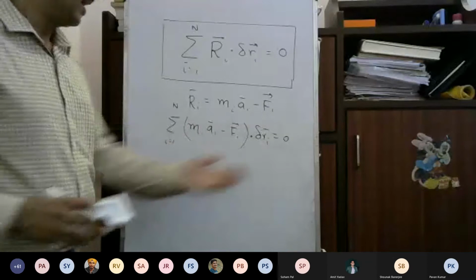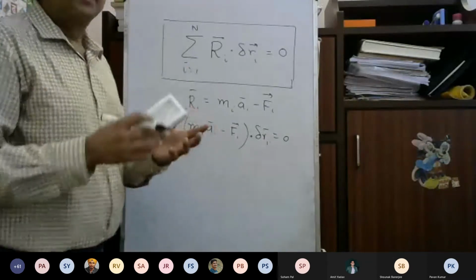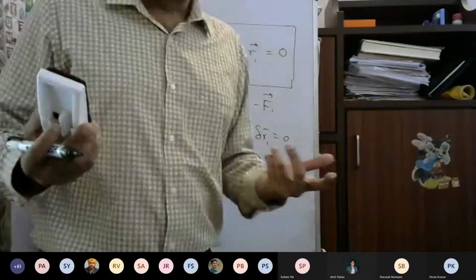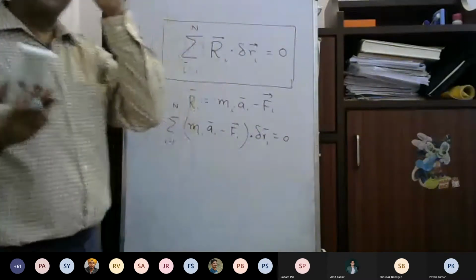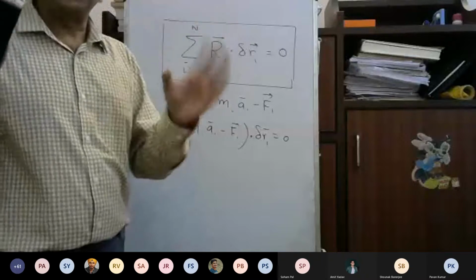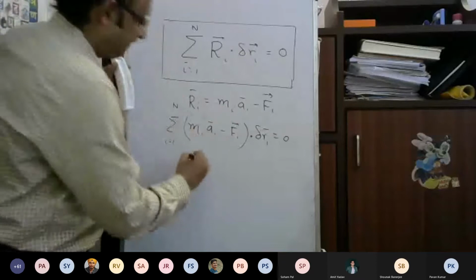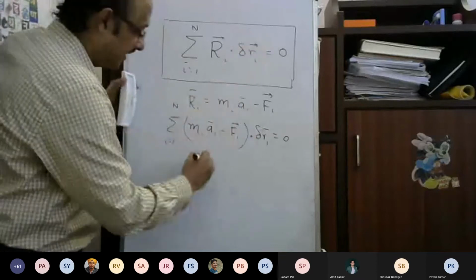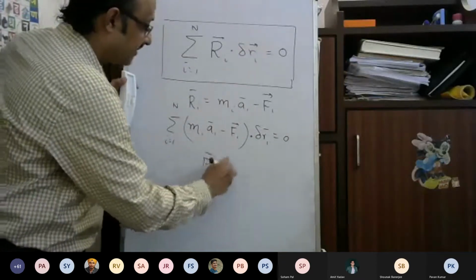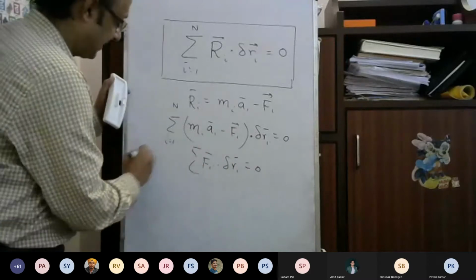If it is a static problem, that is no particle is moving, then velocities are 0. But the possible velocity could be anything. Real velocity is 0, but it could have any possible velocity, so it could have any virtual displacement. So in that case, if Ai is 0, so the particle is in static equilibrium, then this becomes Fi dot delta Ri equal to 0. That is the principle of virtual work for static problem.